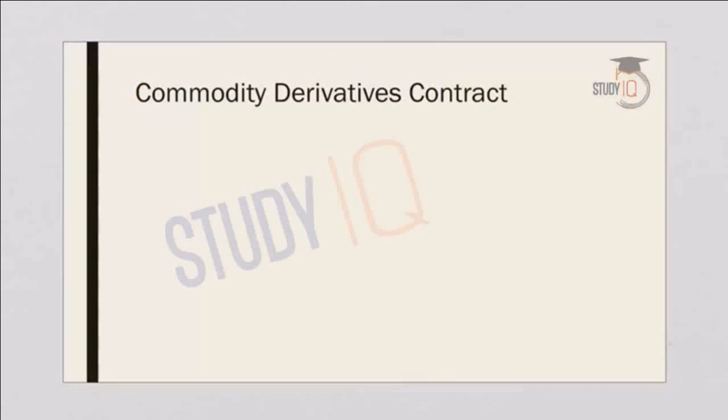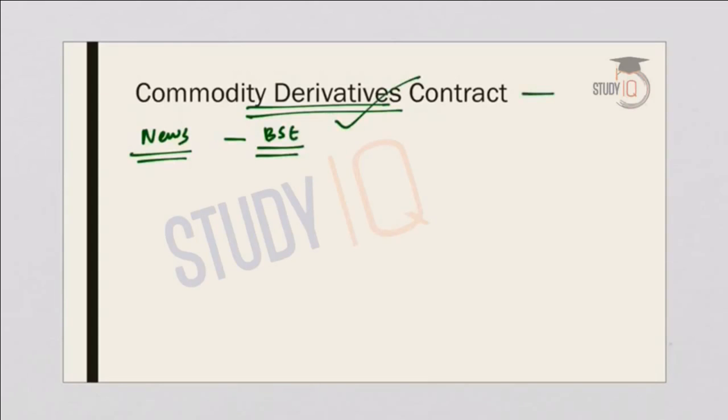Now moving on to the next topic, that is commodity derivatives contract. Now first, coming to the news or the current affair, the BSE, that is Bombay Stock Exchange, has become the first stock exchange in the country to launch a commodity derivatives contract in gold and silver. So here what is important is that till date, commodity derivatives contracts were available only on two specialized commodity derivative exchanges in the country. They were MCX and NCDEX. So these are two specialized commodity derivatives exchanges in the country.